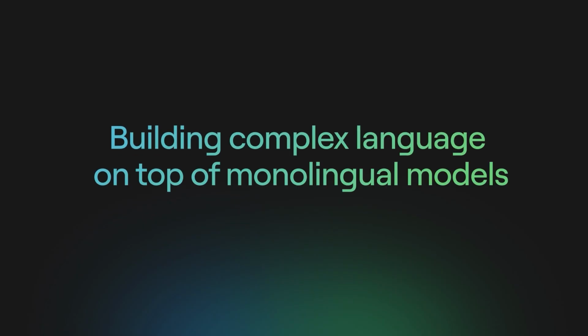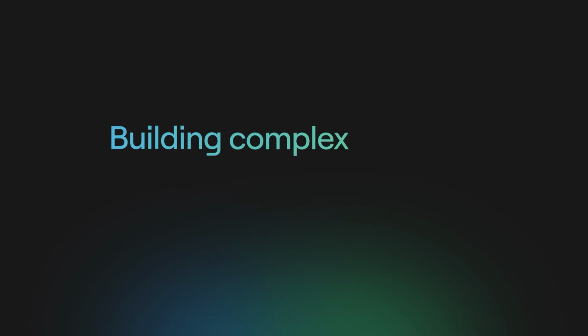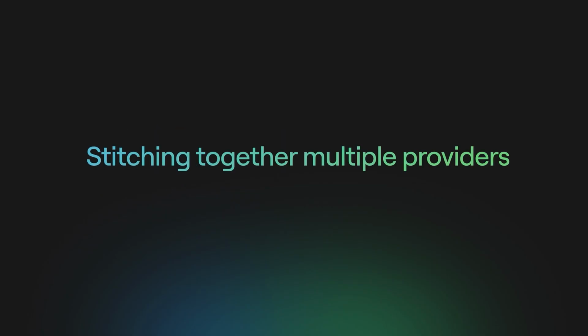So in the past, teams had to choose between building complex language routing on top of Nova 3 or stitching together multiple providers, thereby losing the conversational intelligence that makes voice agents feel natural and human-like.